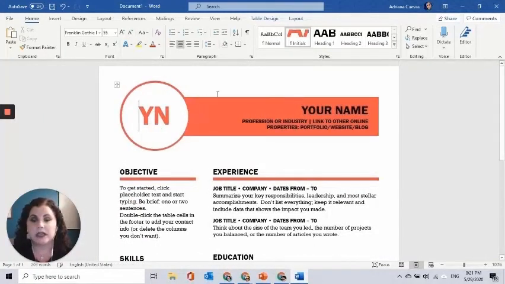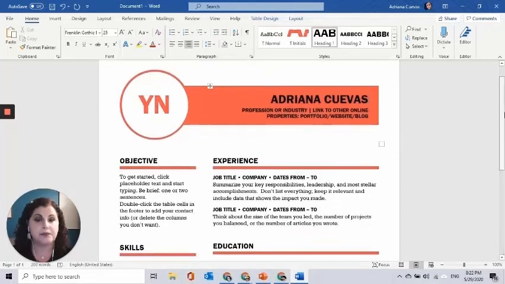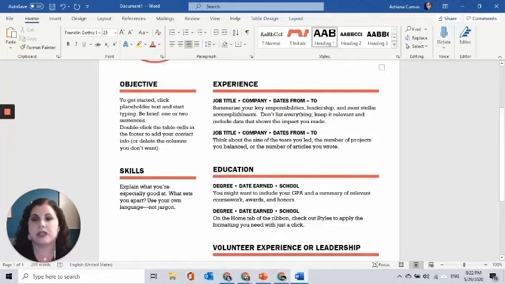So here we have the different parts, and literally all you have to do is click and fill it out. Here I put my name. Here I put my different professions, the link to other online profiles. Here I would put my website or my online portfolio. Here it gives you the option of only 2 job experiences, but you can always expand that.